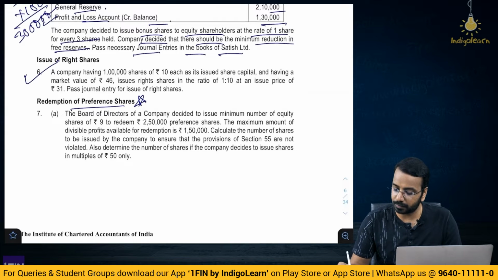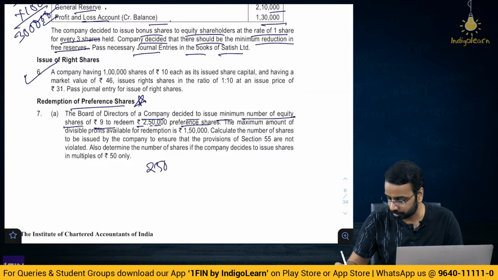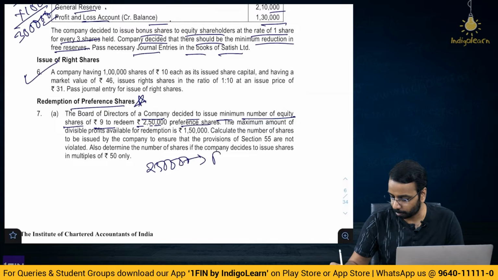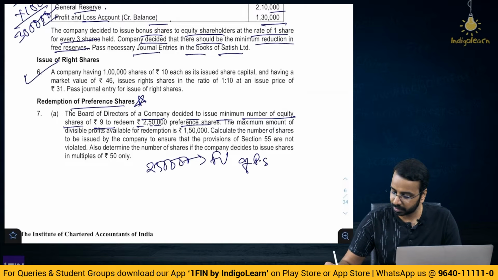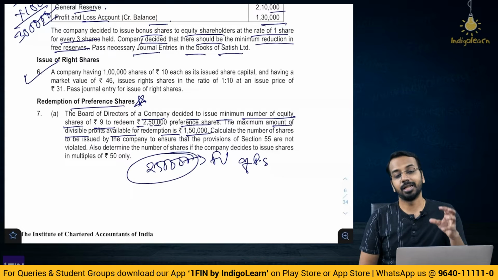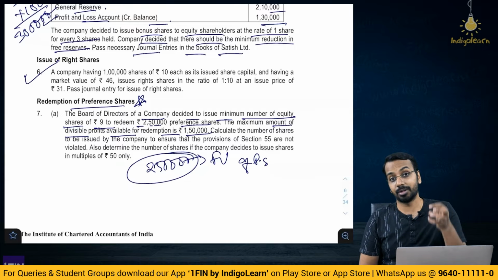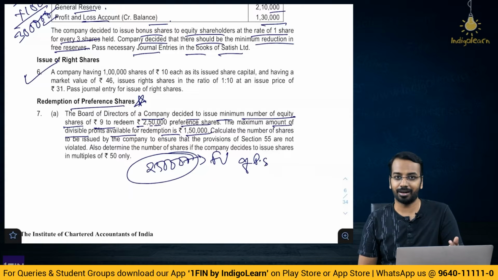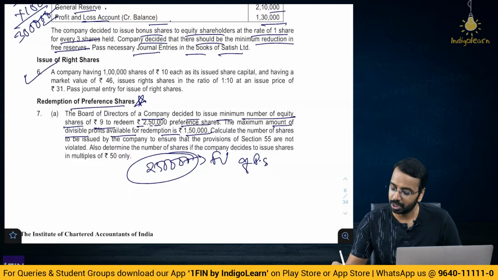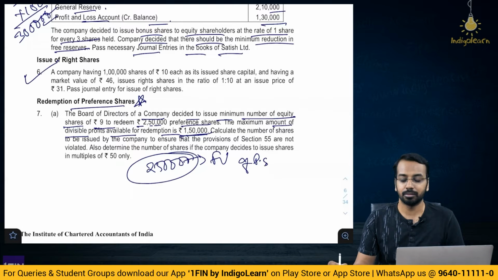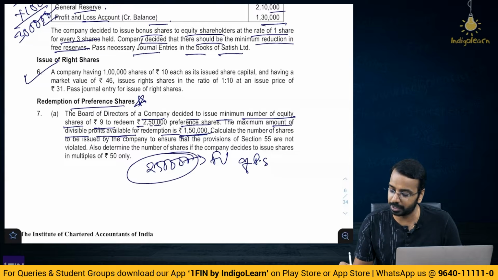The board of directors of a company decided to issue minimum number of equity shares of ₹9 to redeem 250 preference shares. So, 2,50,000 is the face value of preference shares. The maximum amount of divisible profits available for redemption is 150. Now, when you redeem 2,50,000 of preference shares, you have to transfer 2,50,000 from reserves to the CRR, or you have to make a fresh issue. 150 is available for free reserves.